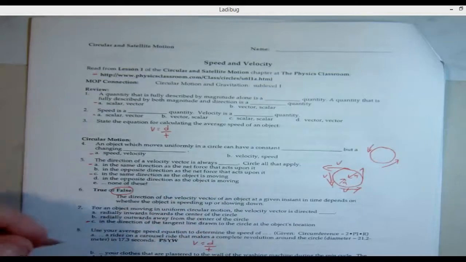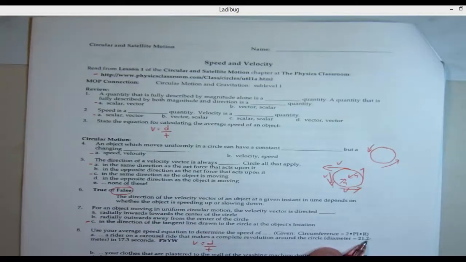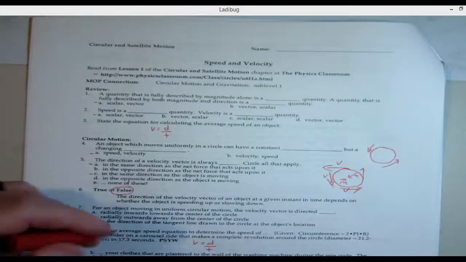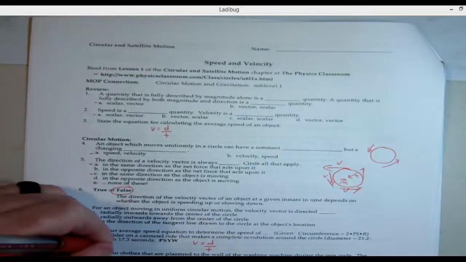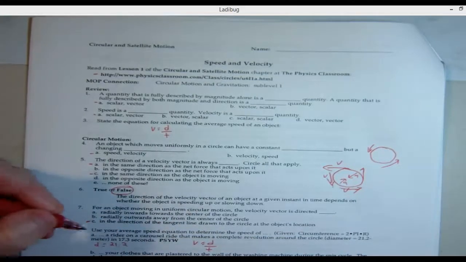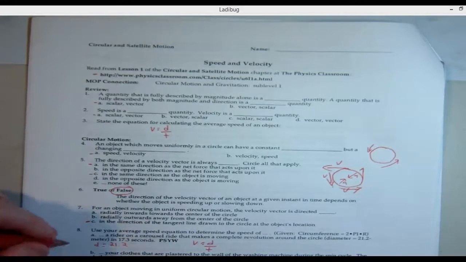Let's put everything off to the sides. We'll just use diameter. 2 pi r is pretty much diameter times pi. So my diameter is 21.2. My time is 17.3. And that's it.